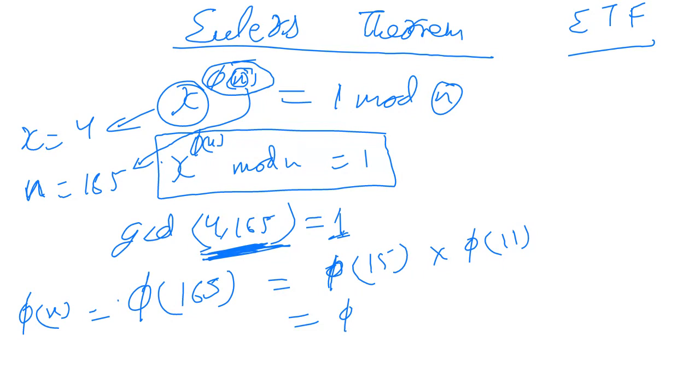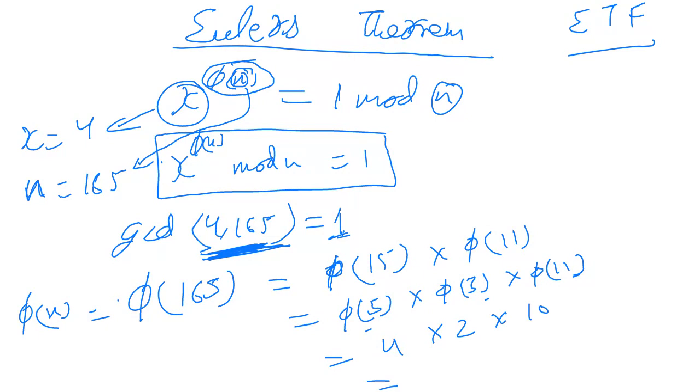That can again further be divided into phi of 5 into phi of 3, and phi of 3 into phi of 5 is 15, into phi of 11. Now all these three numbers are prime numbers. So phi n for prime numbers is equal to n minus 1. So that is 4 into 2 into 10. That is equal to 80.